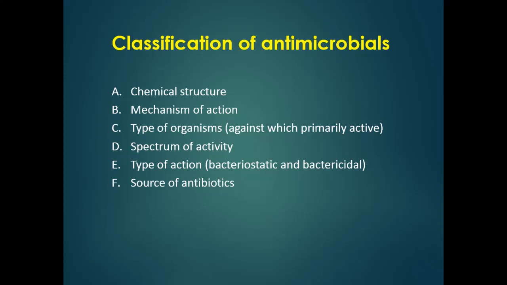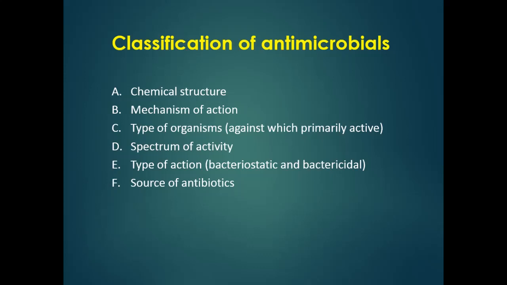Narrow spectrum antibiotics are used only when we know the specific type of organism. These are more effective on the specific microorganisms, but less effective on other types of microorganisms.